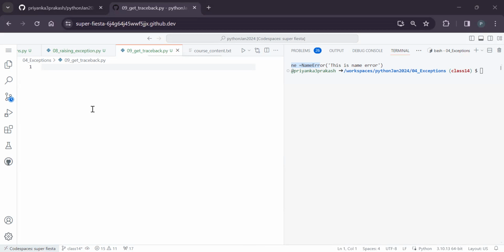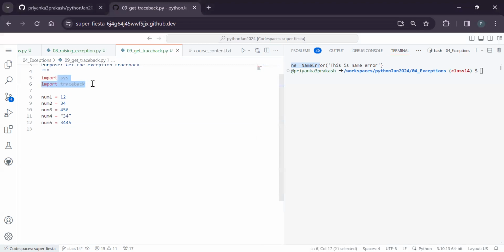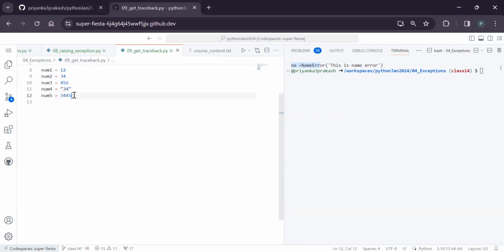I'll show you. Say I have defined some variables. I will use two modules, sys and traceback. I will show you what that is. Say I defined some variables, all integers. Now, if I do some kind of operations, within the try block I can do something. First I create a try block, and within that I do my execution. Then I write the except block, and within the except block I will handle the exception.